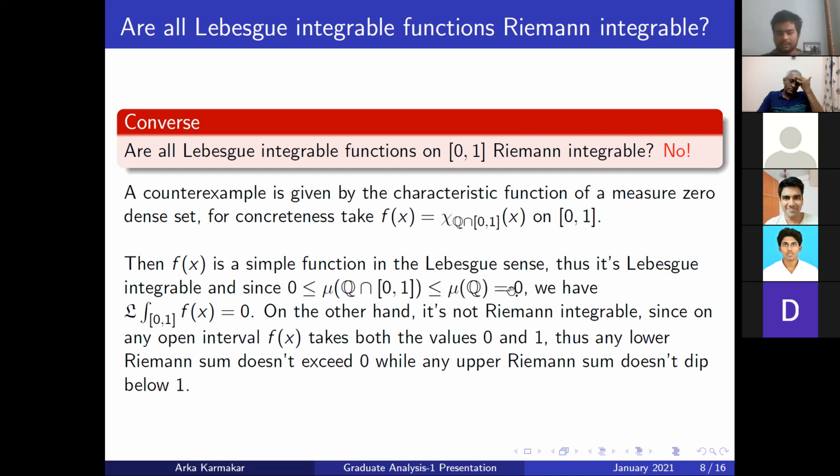Because f is a simple function, the integral is 0, and we have this inequality. By monotonicity, it is equal to 0. So the Lebesgue integral of f is equal to 0. But on the other hand, it's not Riemann integrable, since by the Darboux argument, the lower Darboux sum and upper Darboux sum differ by 1. So you cannot refine the partition further, for example, so that the partition's length is half. So this gives a counterexample to this.